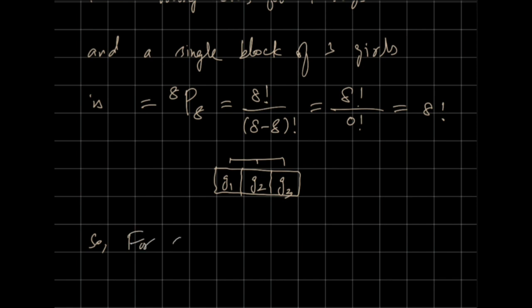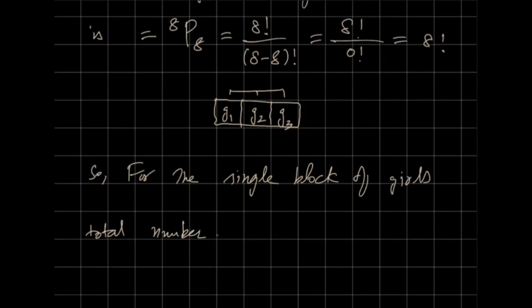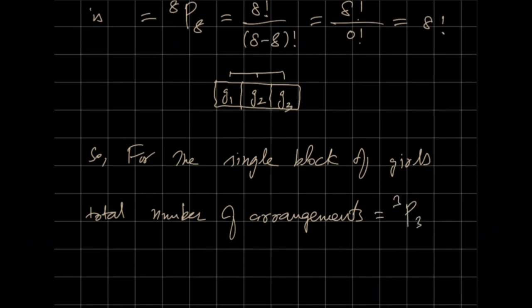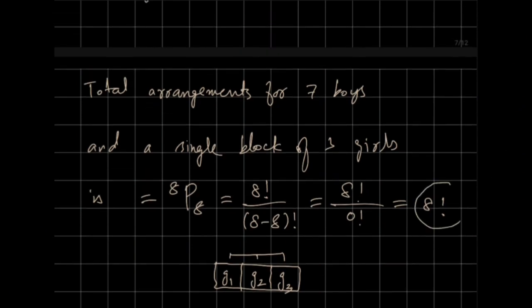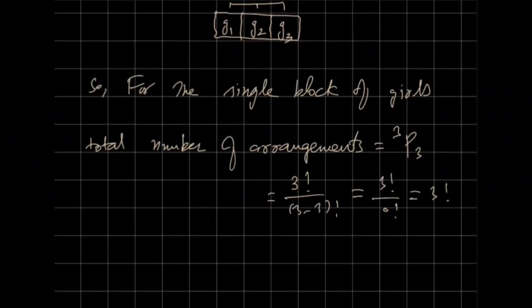So for the single block of girls, now I'm talking about only the arrangements of girls, the total number of arrangements is 3P3, which is 3 factorial over 3 minus 3 factorial, which is 3 factorial over 0 factorial, which is 3 factorial. In the first part, we arranged 7 boys and a block, and in the second part, we arranged only girls.